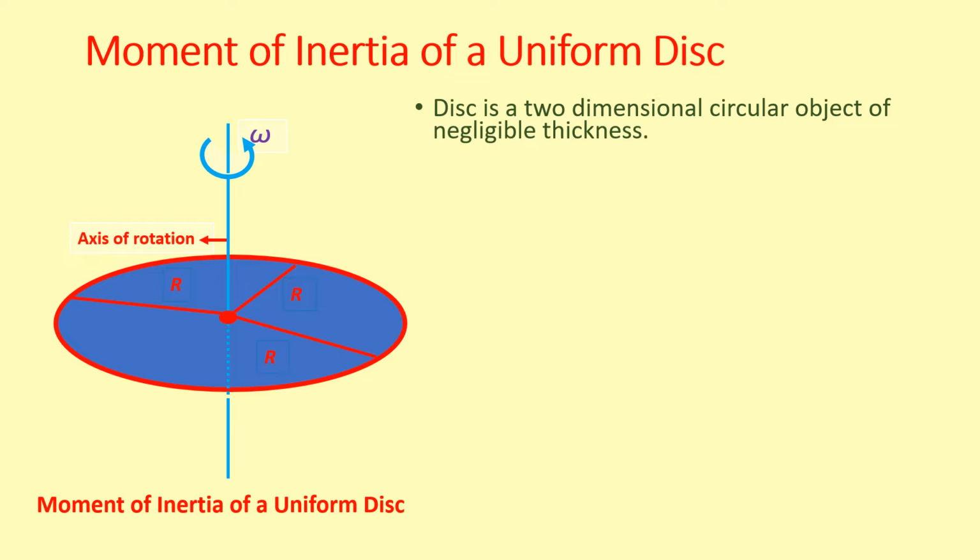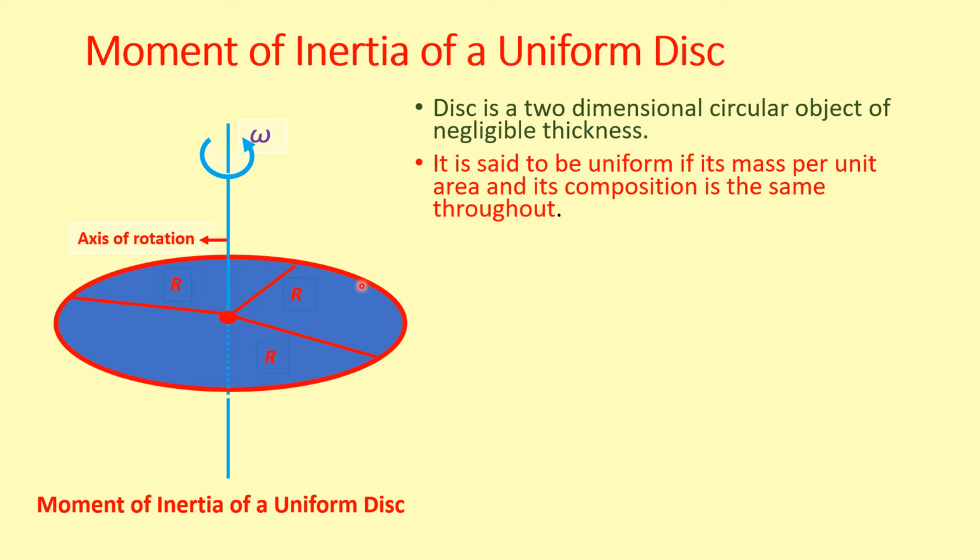Moment of inertia of a disk. A disk is a two-dimensional object with negligible thickness. It is said to be uniform if its mass per unit area and its composition are the same throughout.